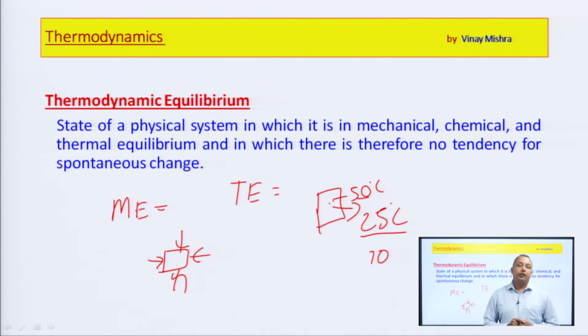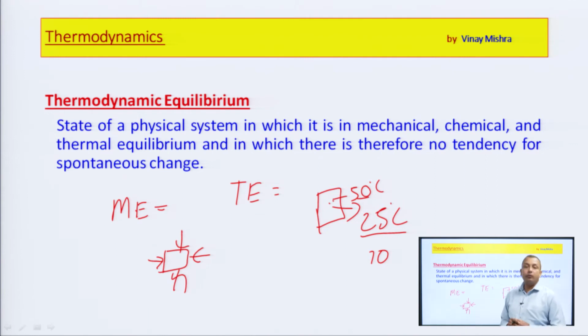So, we can say that thermal equilibrium can only be achieved if the spontaneous changes are not there, the heat interaction between the system and surrounding is not there, and both system and surrounding are at the same temperature. So, this is said to be thermal equilibrium or the condition of stability, in which there is therefore no tendency for spontaneous change.